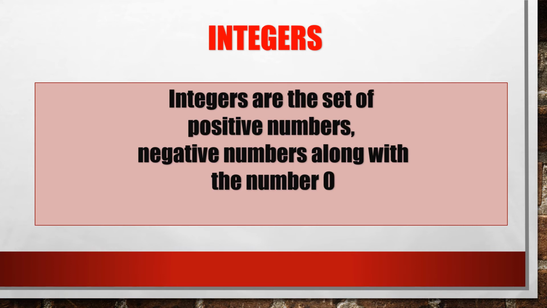Well, integers are the set of positive numbers, negative numbers along with the number 0. So integers will be including positive numbers, they will be including negative numbers also, and they will be including 0 also. This is the proper definition of an integer which you should know and learn by heart: integers are the set of positive numbers, negative numbers along with the number 0.